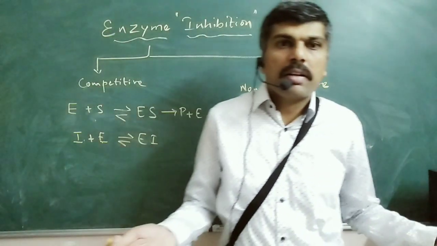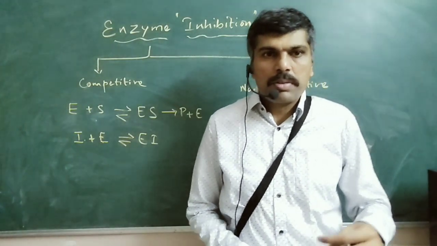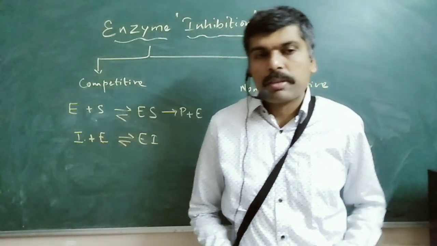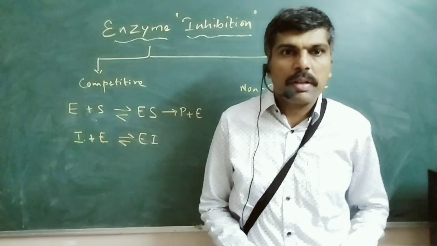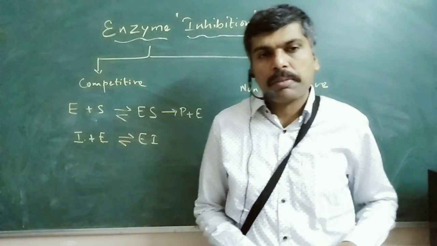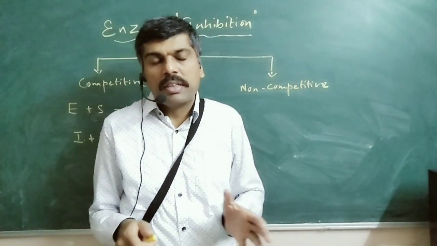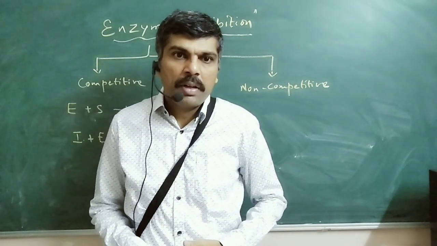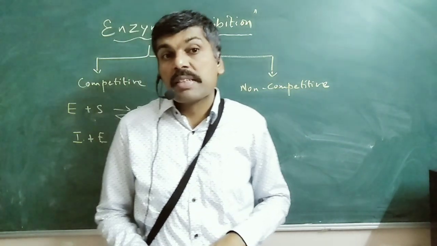Suppose there are say 100 active sites in 100 different enzyme molecules. Imagine I have introduced an inhibitor molecule which is very similar to the substrate. What can happen is this, that as soon as I introduce the inhibitor and the substrate together, there is a competition between the two to go and get hooked to the active site. Because they are structurally similar, the enzyme cannot differentiate between what is the substrate and what is the inhibitor. And therefore the inhibitors will start blocking the active site and thereby bring down the enzyme activity.